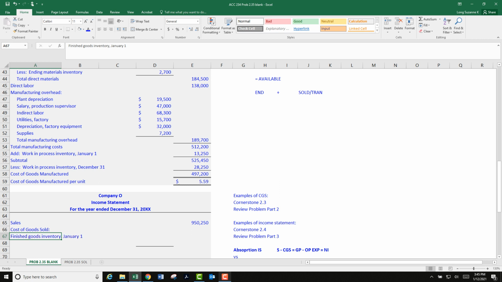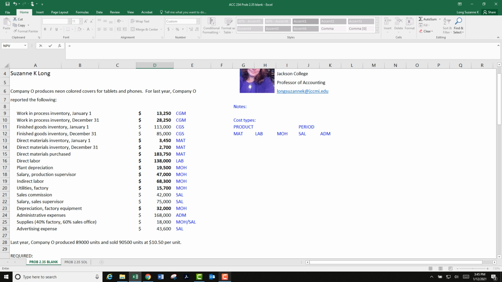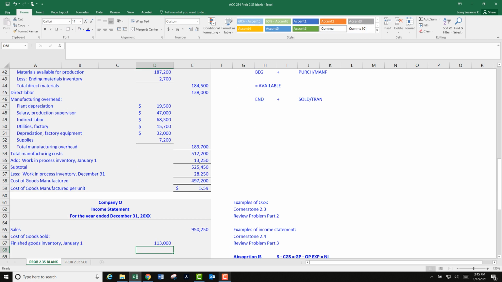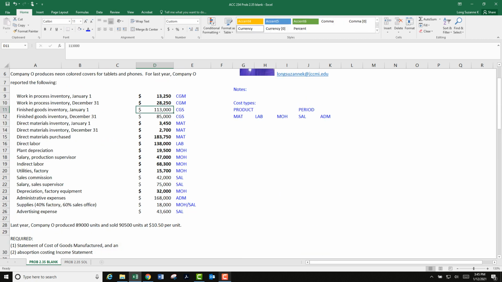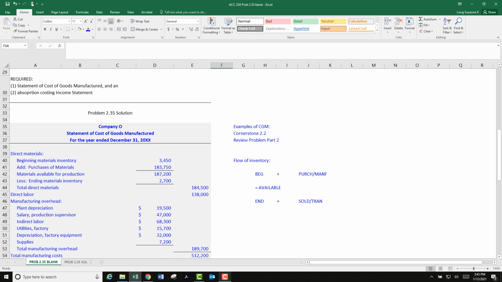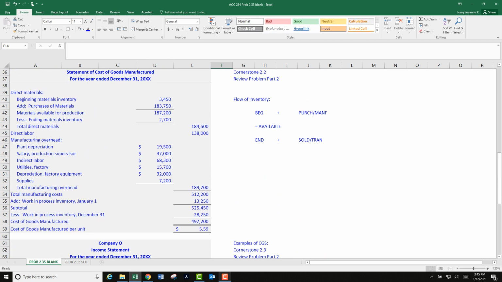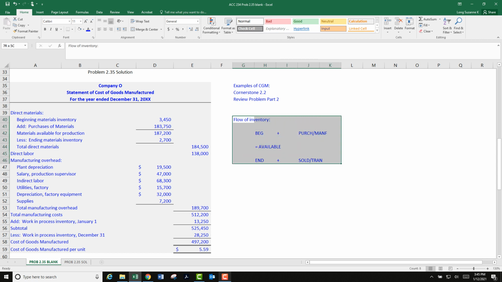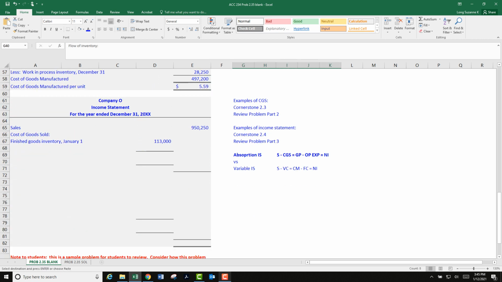Gray, blue. Beginning inventory equals whatever that was up there, 113. Let's make that bold. And then what's next? We could copy this. I kind of like to have this next to where we are right now. Well, that's okay. How about right there? Yeah. So we're doing beginning plus what we added. So beginning plus cost of goods manufactured.